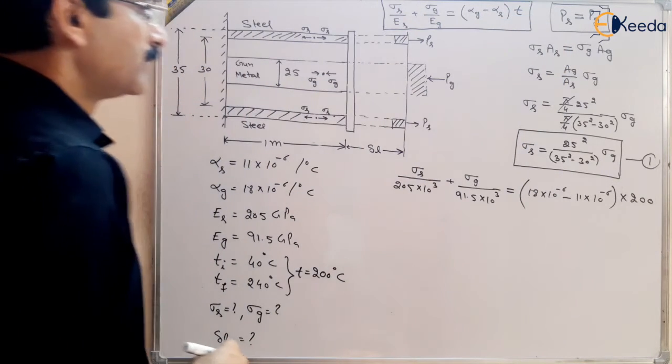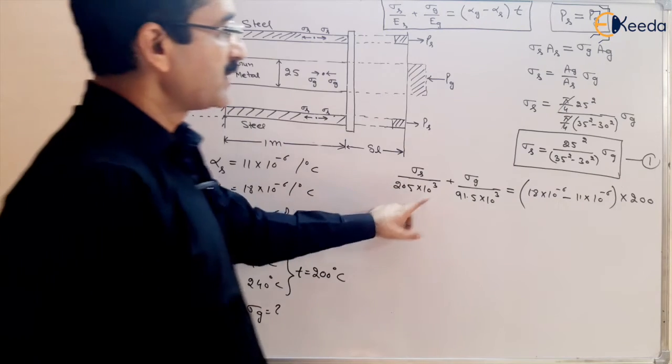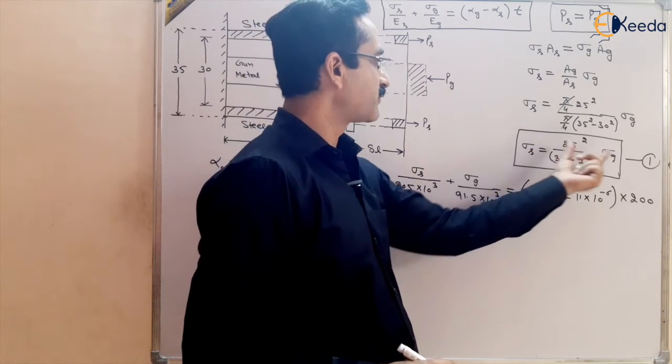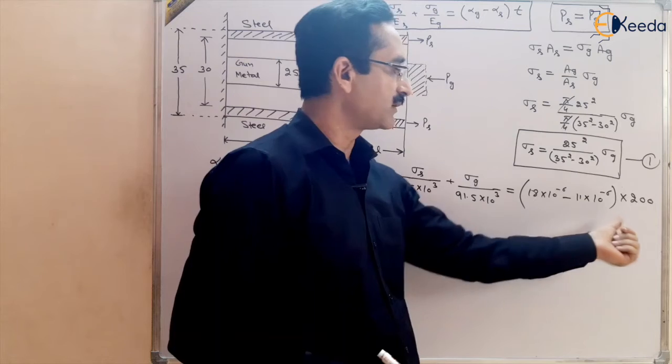Now we have two equations. We can put the value of sigma s from the first equation into the second and get one unknown.